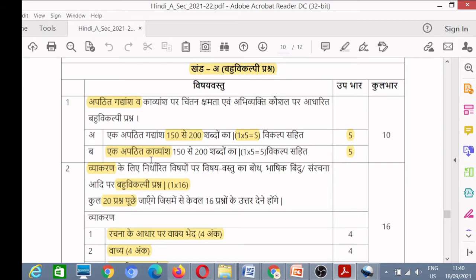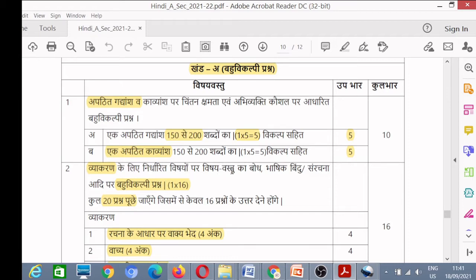Now what is the difference between the two passages? The first passage will be based on prose and the second passage will be based on poetry. Gadyansh means prose, and Kavyansh means poetry, that is some part of a poem. So you will have two unseen passages of 5 marks each. So we have discussed the distribution of 10 marks.